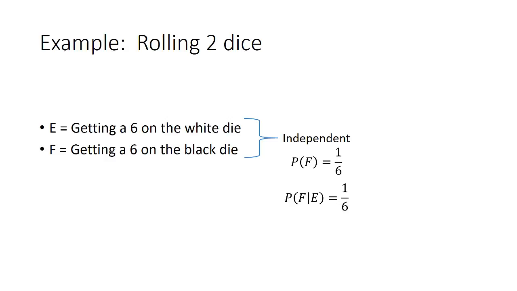But when we know that E happened, we got a 6 on the white die, that doesn't tell us anything about whether or not we got a 6 on the black die, because they're two different dice. One can't affect the other. So the probability of F given E is also 1/6.